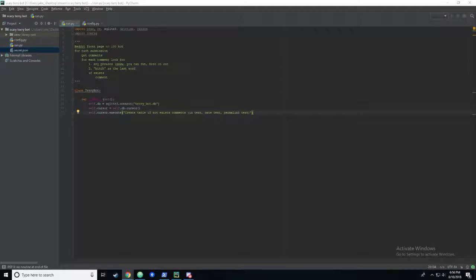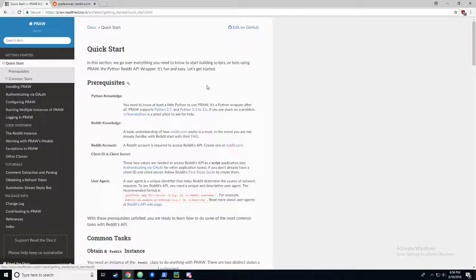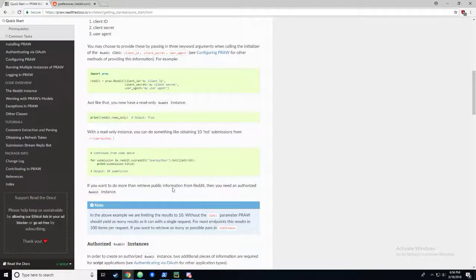Seems to be kind of a Reddit thing where if you have a bot and people like it, they type good bot, whatever. And okay, so I think that's it for database stuff. Let's go ahead and create a connection to this Reddit wrapper. So it's all here in their documentation on how to connect to it. I looked at it a little bit beforehand. You need a client ID, a secret, a user agent. You also need to pass it your username and password if you want to comment on people's things. So, as you can see here.